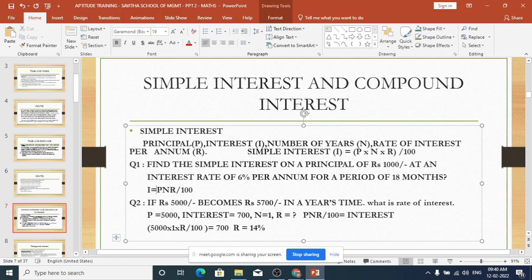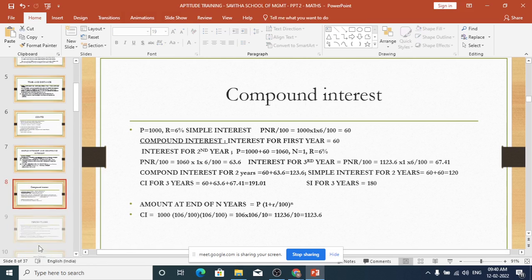In the formula PNR I, yeah, 14, sir. 14%. I equals PNR by 100. They have given I, they have given P, they have given N. You have to find R. They have not directly given I. They said 5,000 becomes 5,700 means what? You are getting 5,000 is the capital and 700 is the interest. So you have to derive that interest and then substitute. So these are some of the catches they may give in your exam.